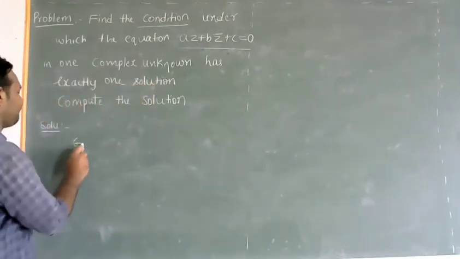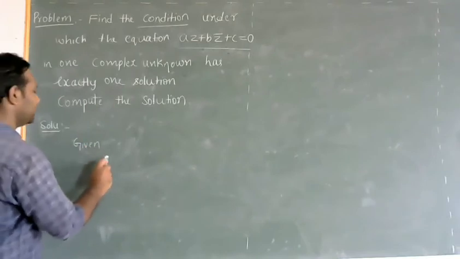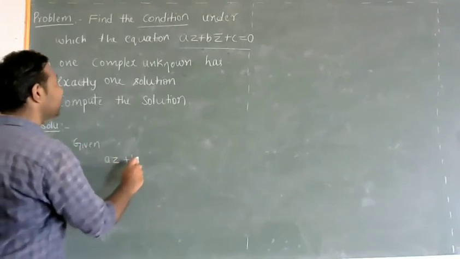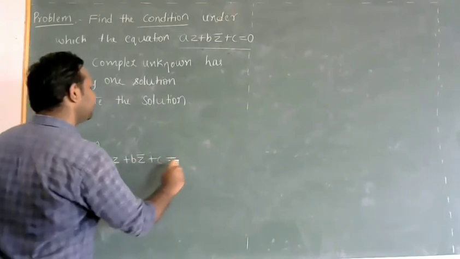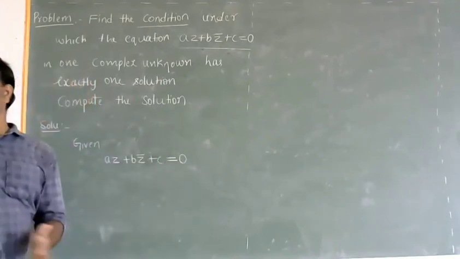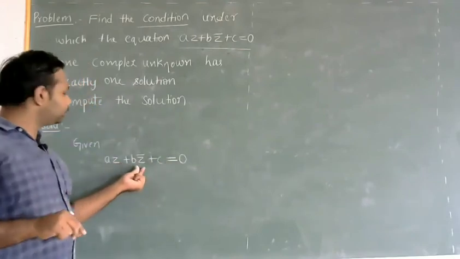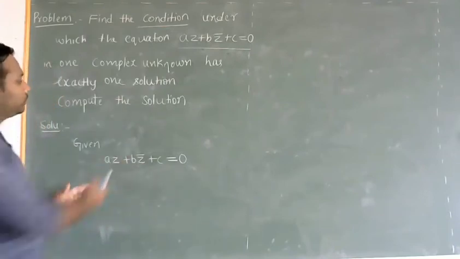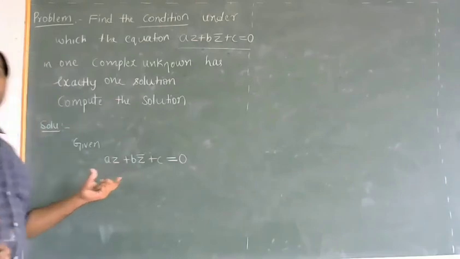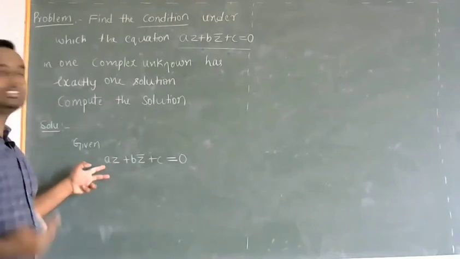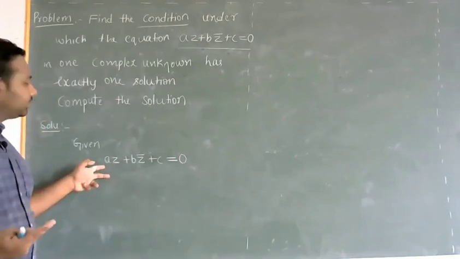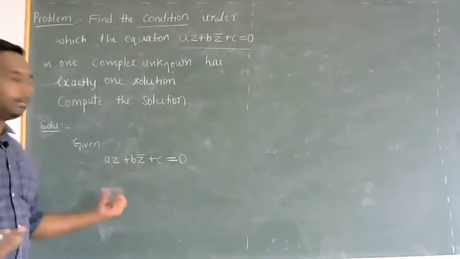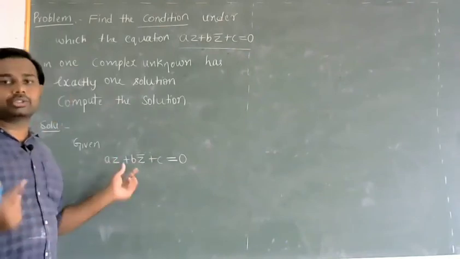So given az plus bz bar plus c equal to 0. As this equation contains two variables, but one is dependent on the other, to find a solution we need literally two equations with the same unknowns. But here we have only one equation. So what shall we do?